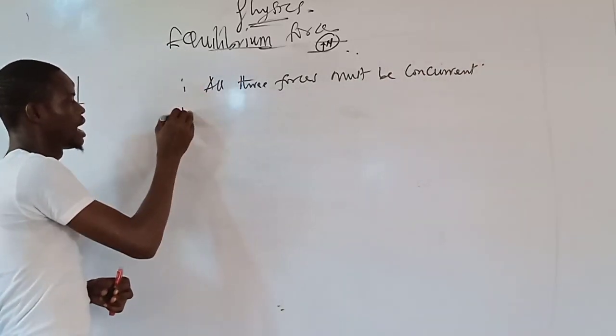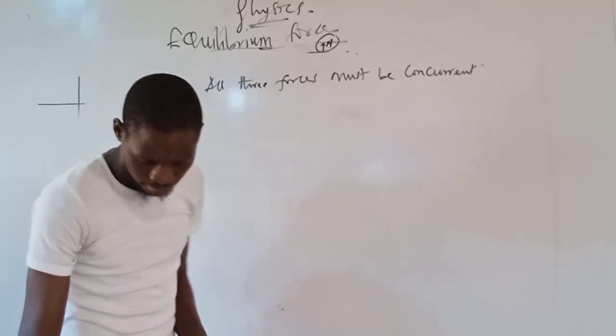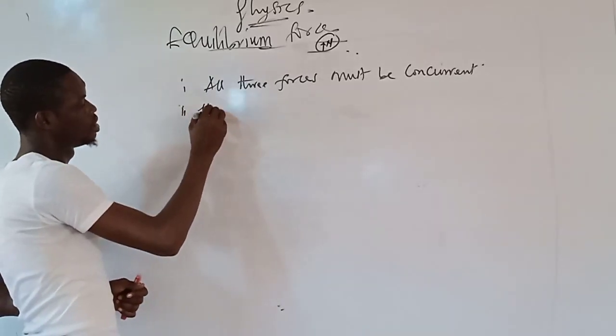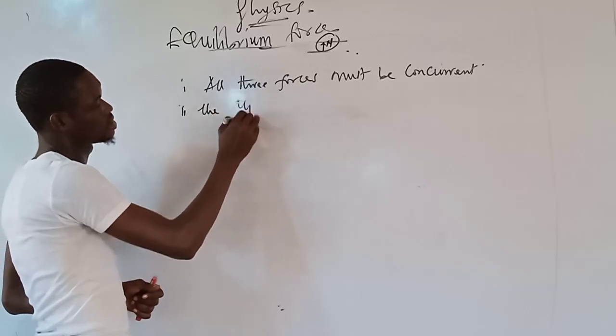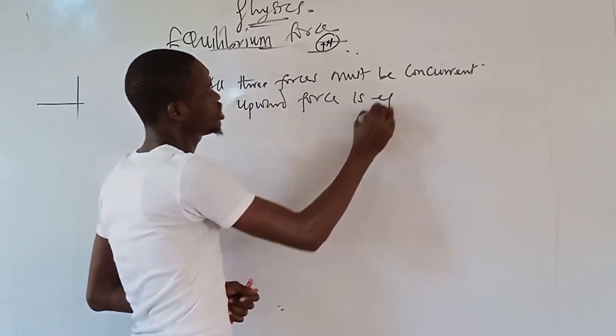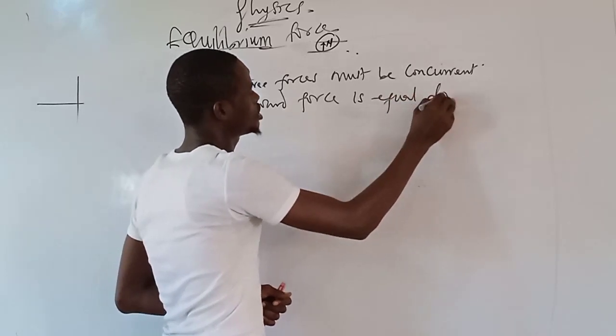That is I. The upward force is equal to the downward force.